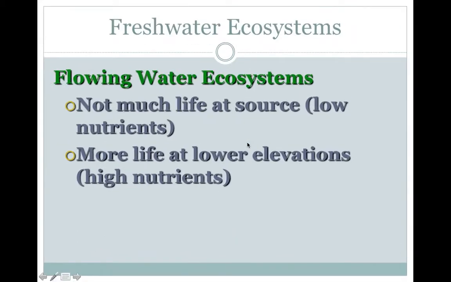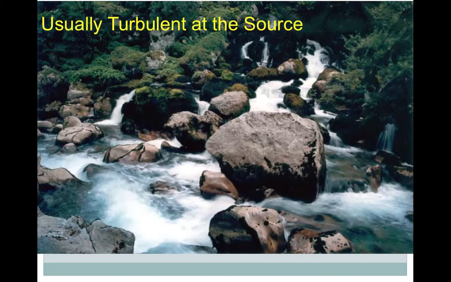In a flowing water ecosystem, there is not much life at the source, and the source basically just means higher up in elevation where you don't have a whole lot of water. It's very low in nutrients. However, it is very high in dissolved oxygen. And there's more life at lower elevations, and much, much more biomass at lower elevations because of the higher nutrients. This right here is what a typical source of a stream looks like.